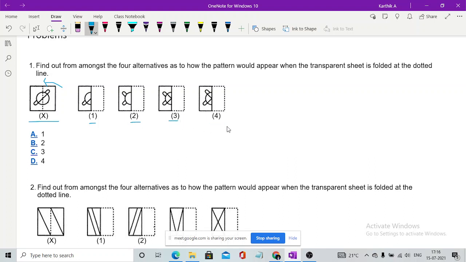Can anyone answer this? If you fold this part to the left side, can you say which option would go right here? Okay, let me do one thing. Let me just solve this one for the first thing.